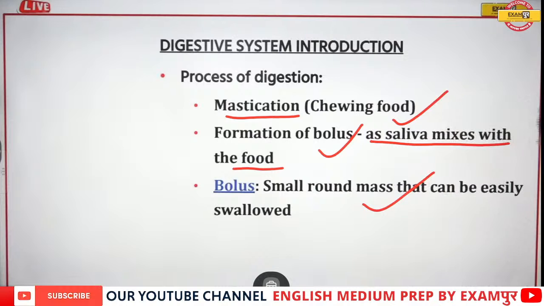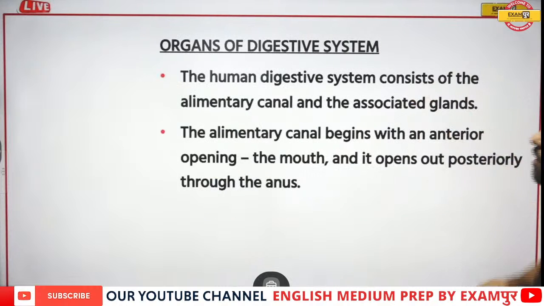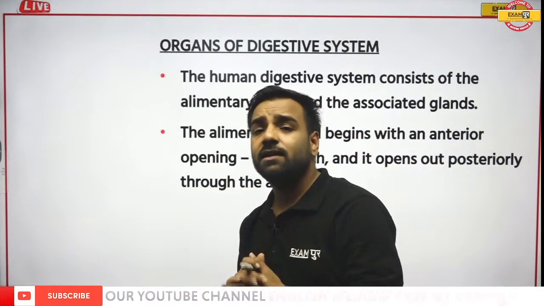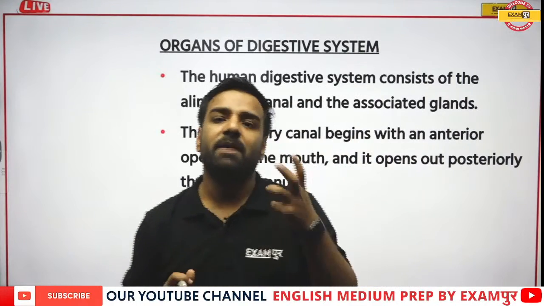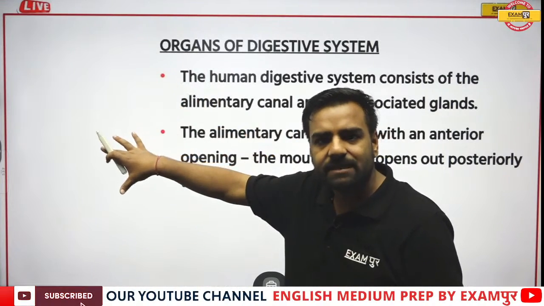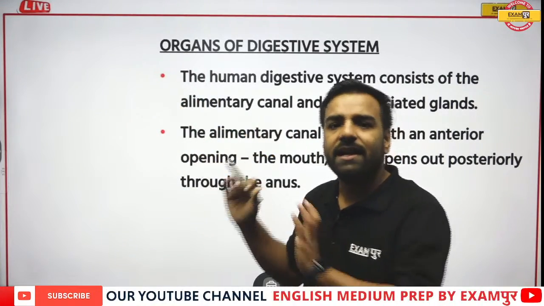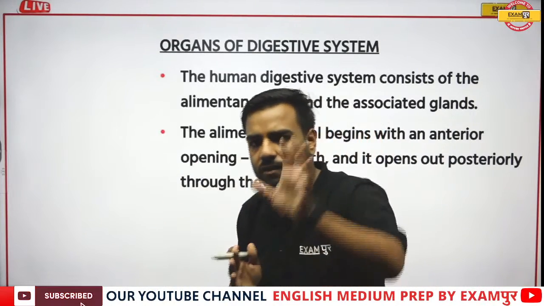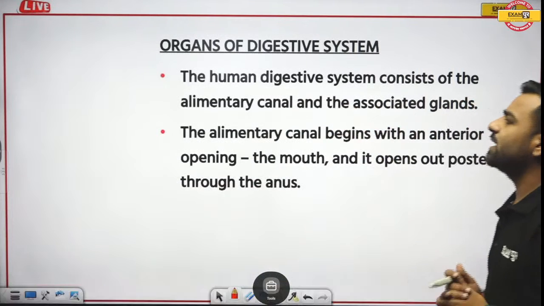Yes, so now let's move forward. Now talking about the organs of the digestive system, what all organs would be there? It actually starts with a mouth, isn't it? So what we will do, one by one we will be seeing the images along with the explanation, and then we will be understanding the questions. We will be just discussing those questions. So let's start. Organs of digestive system.